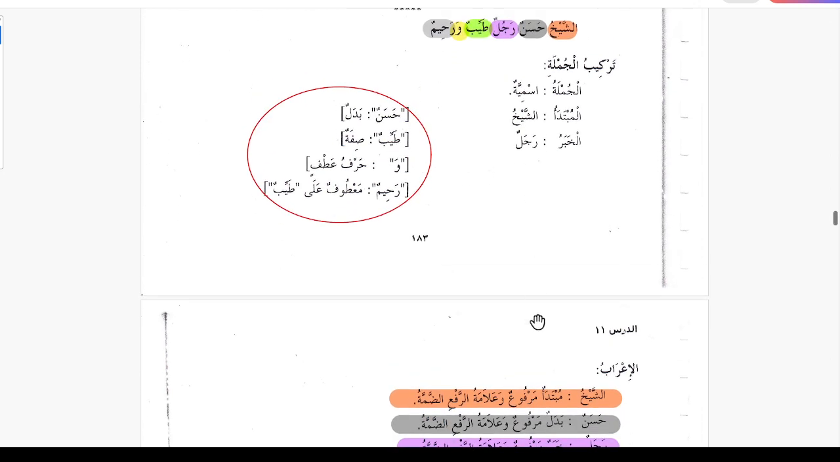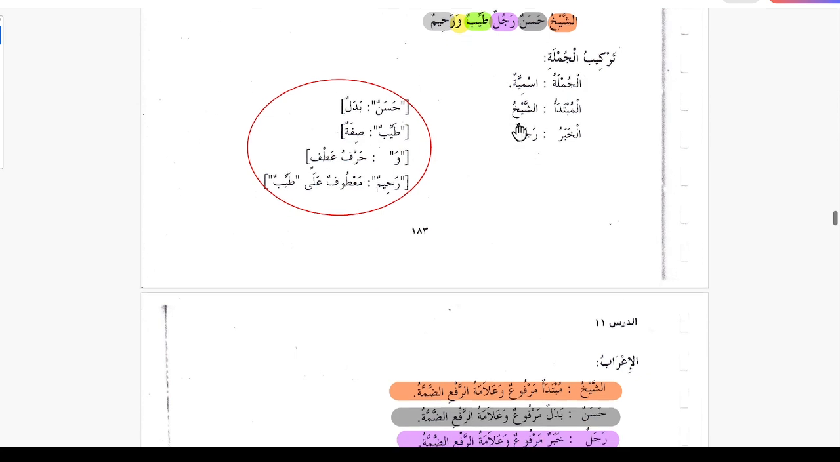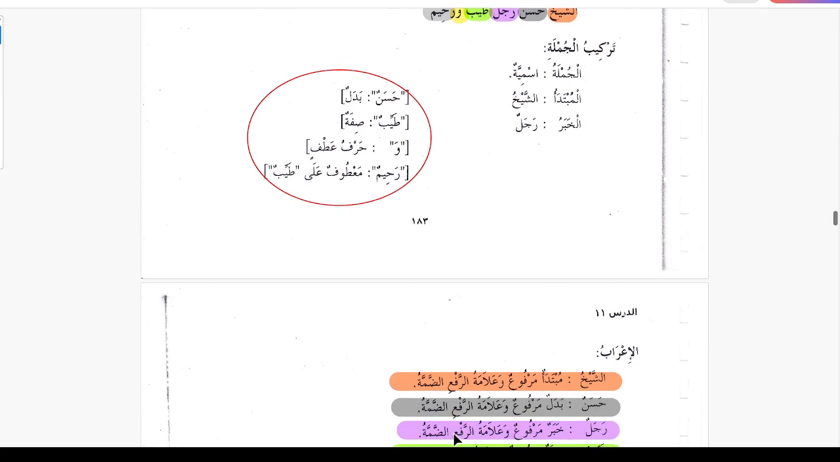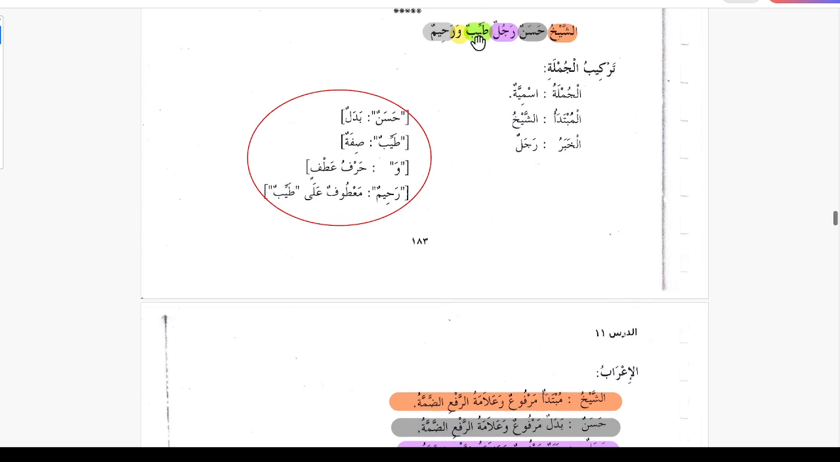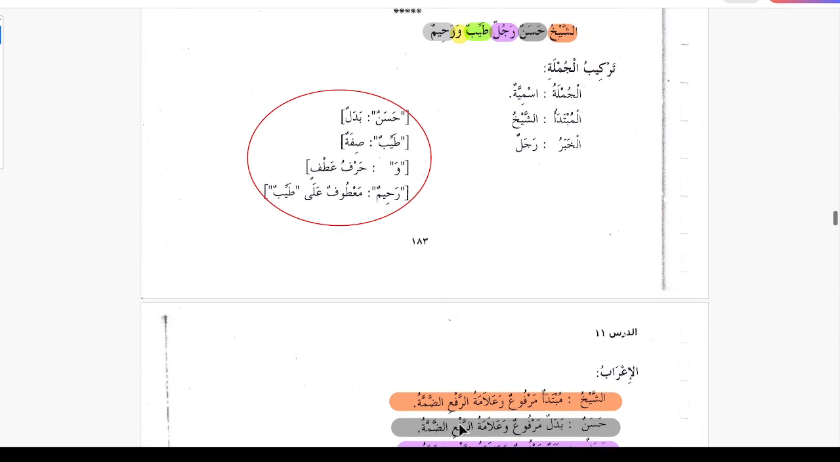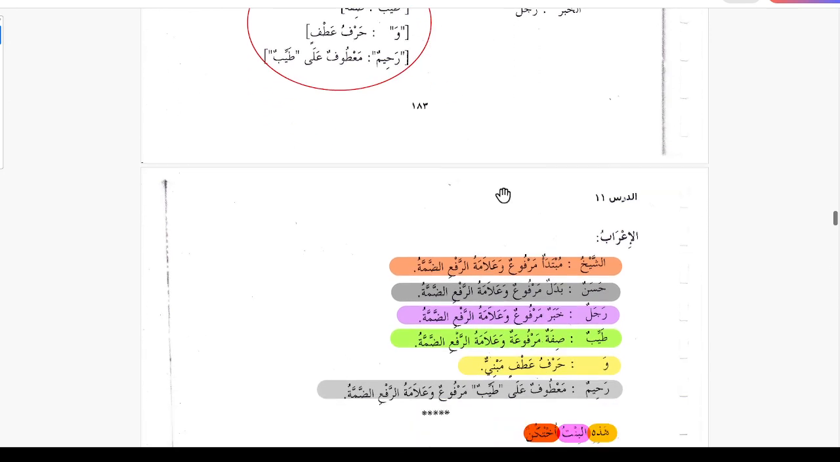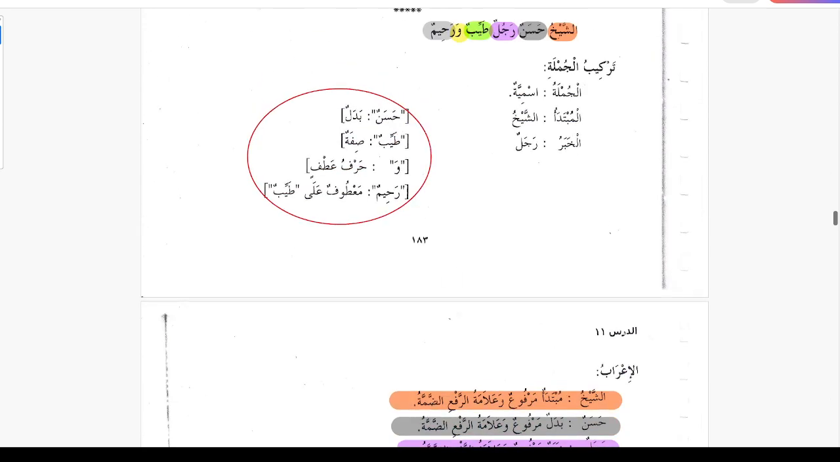So here ash-shaykhu is mubtada marfuun wa alamatu rafi ad-damma. Hasanun is badlun marfuun wa alamatu rafi ad-damma. So badal has to follow its mubdal minhu. Rajulun is khabar marfuun wa alamatu rafi ad-damma. And tayyibun is the sifa for this mawsuf rajulun. So tayyibun is sifa marfuun wa alamatu rafi ad-damma. Waw is harfu atfin mabniyun, and rahimun is matuf ala tayyibun marfuun wa alamatu rafi ad-damma, marfu because tayyibun is marfu.